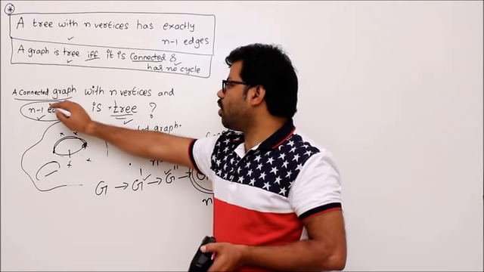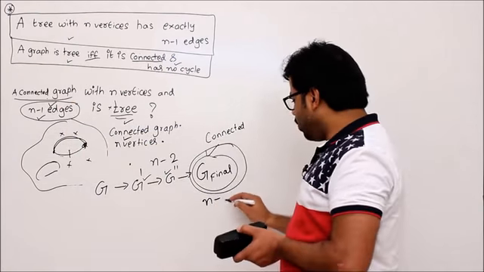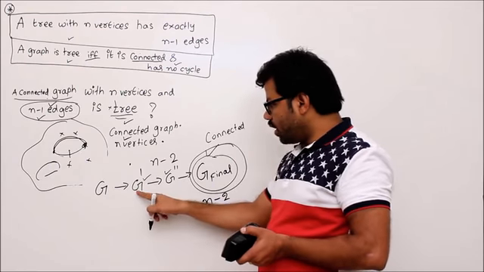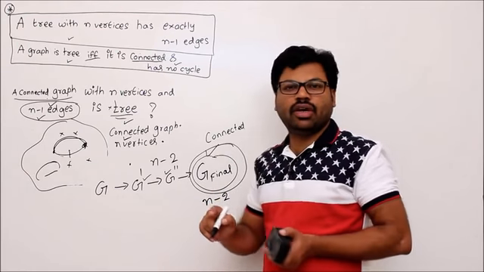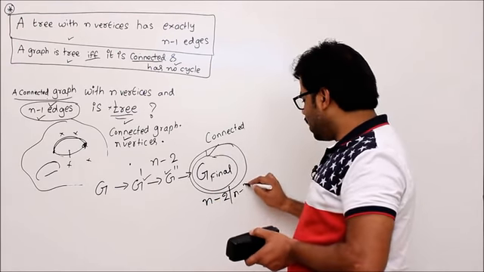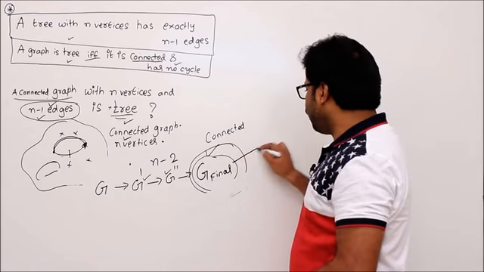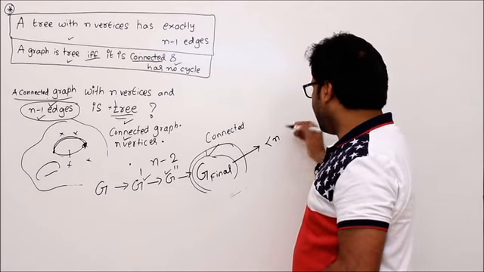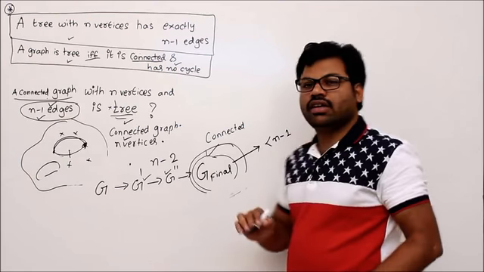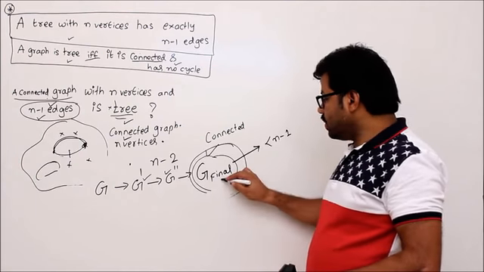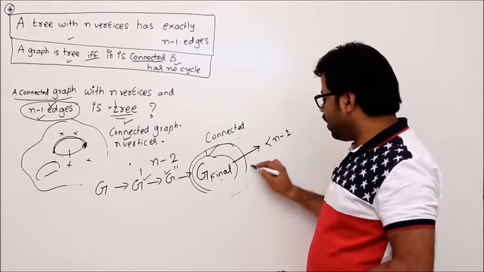Already given that in the problem there are n minus 1 edges. Maybe if you do one time, then number of edges will become n minus 2, maybe n minus 3, maybe n minus 4, and so on, right? Finally the number of edges in G final graph is less than n minus 1, right? Then this is definitely a tree.